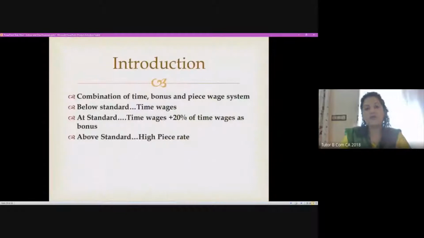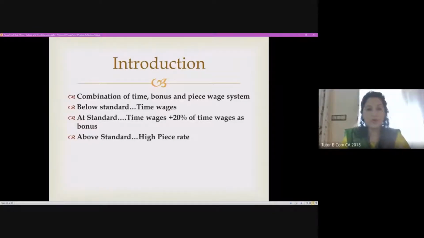So first, as I said, there is a combination of time, bonus and piece wage system. Why did I not say anything about bonus? Because we are yet to learn that. Bonus is some extra earning which a worker can get by doing a little extra work. If he is performing excellently well, putting in more effort than what is required, he may be eligible to grab a bonus. That is also reflected in this method. But in detail, we are going to learn about the incentive bonus plan in later classes.